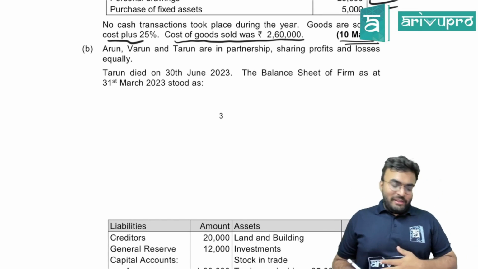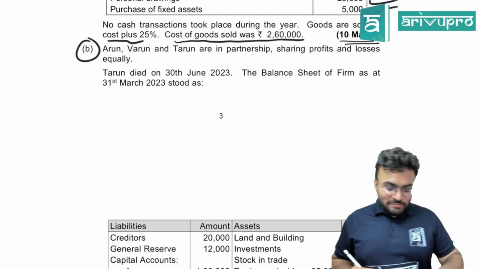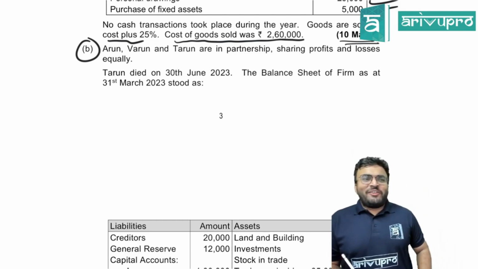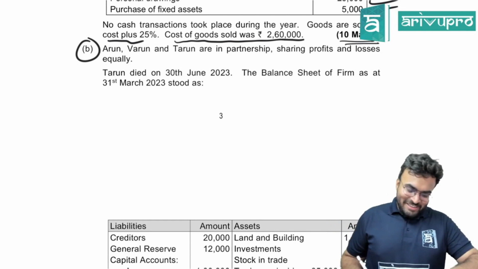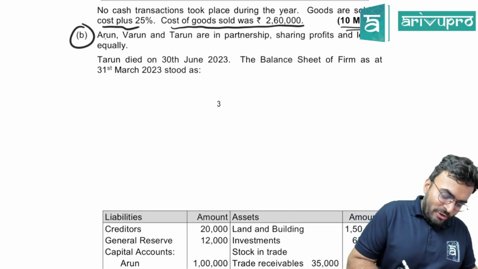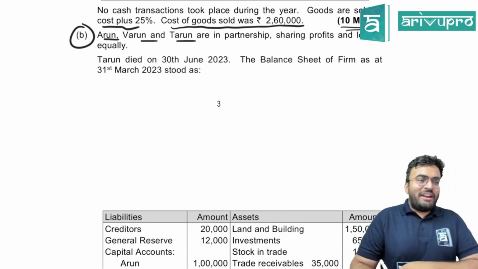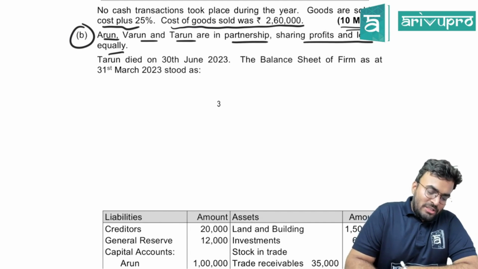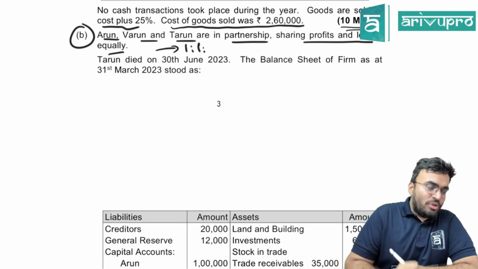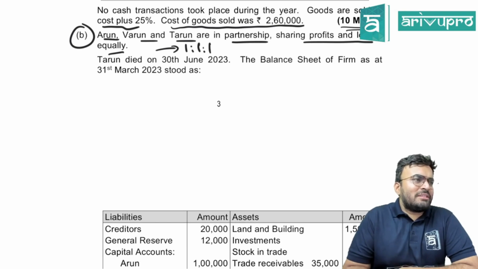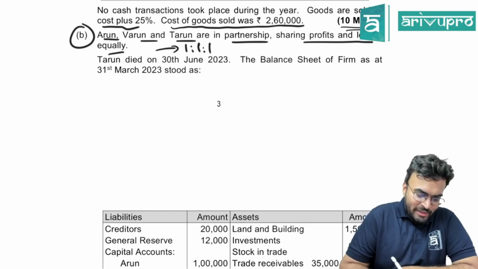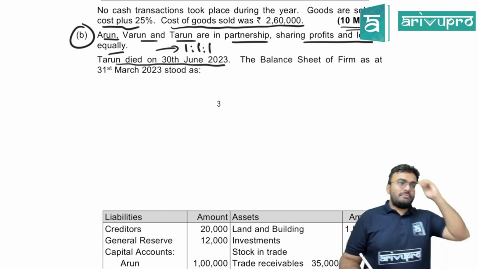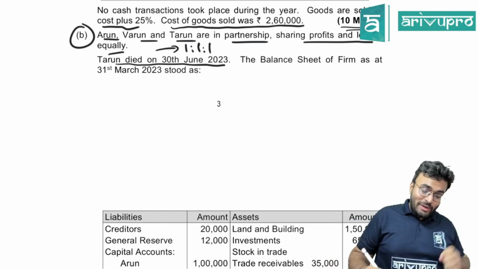Let's go into 3B. Your favorite part is here. Arun, Varun and Tarun are in partnership, sharing profits and losses equally. That means 1:1:1. Somewhere this might be of use, so let's remember it. Tarun died on 30th June 2023.